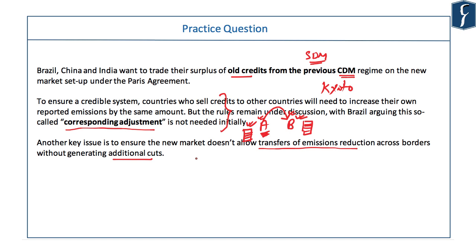But now the issue raised is that you do the reduction at least to a certain extent and not transfer all the emission reductions across the border. But these are not the easy things to have consensus on. Developed countries do not want to lose their position, and there is a fear that if they start doing emission reduction in their own nation, that will hurt their economy.